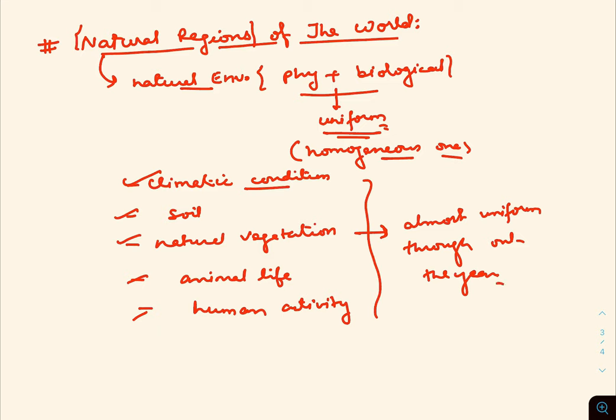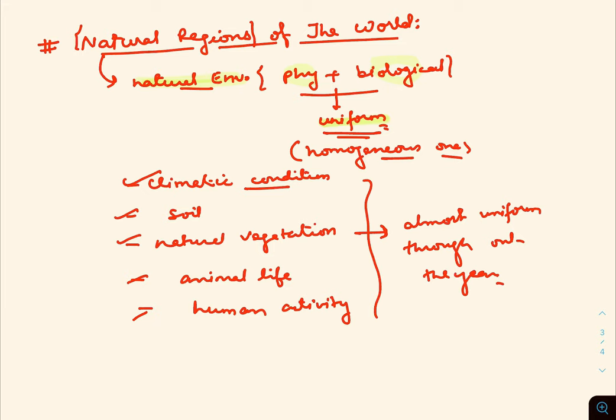So please remember this, because they can ask in the exam what a natural region is. We have to define that a natural region is one in which the natural environment, consisting of physical and biological components, is relatively uniform.